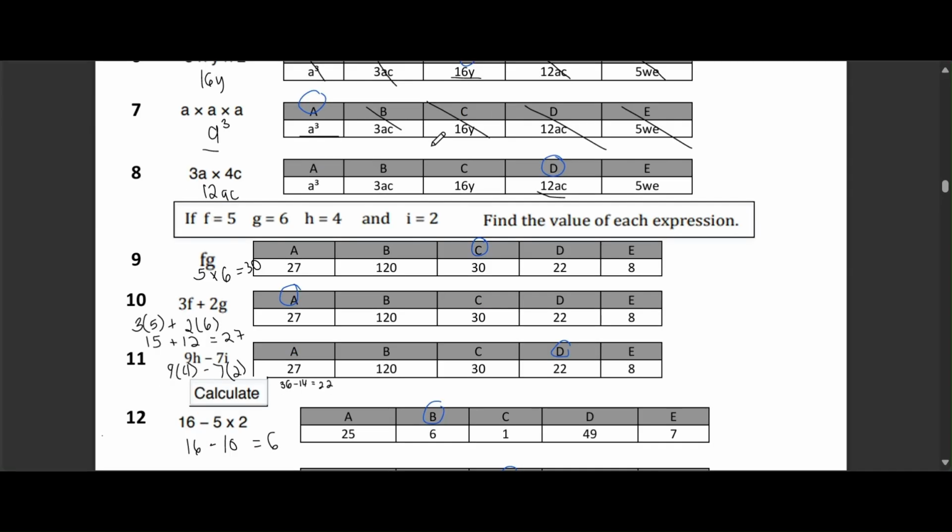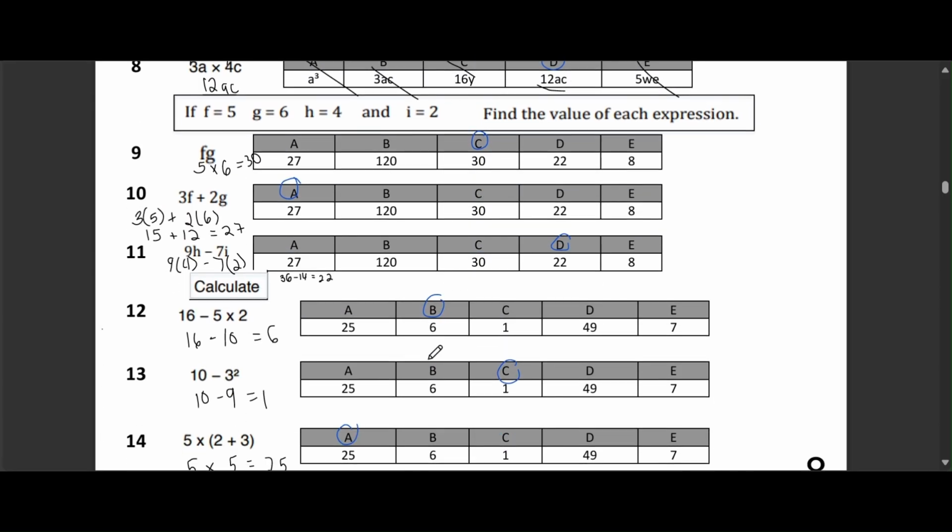Okay. Question 8. 3a times 4c. Option A, a cubed. Option B, 3ac. Option C, 16y. Option D, 12ac. Option E, 0.5w. The correct answer is option D, 12ac. Explanation. We multiply the numbers first. 3 times 4 equals 12. Then we multiply the variables. A times C gives us ac. So the answer is 12ac. Option B is not fully multiplied, and the others include unrelated letters.